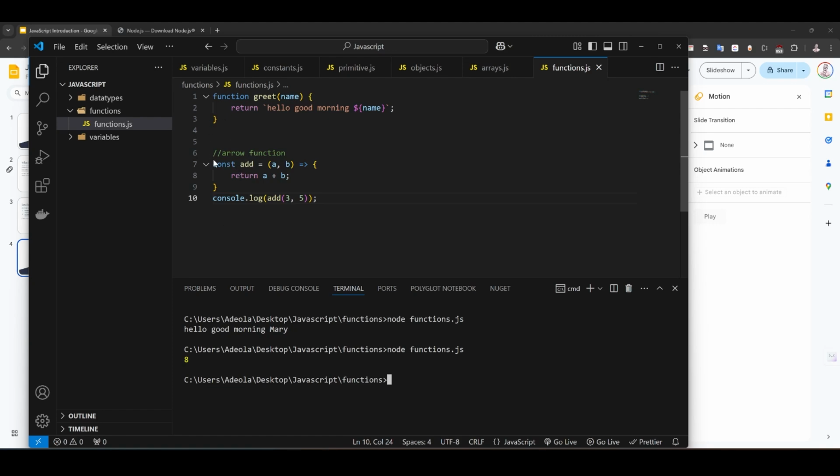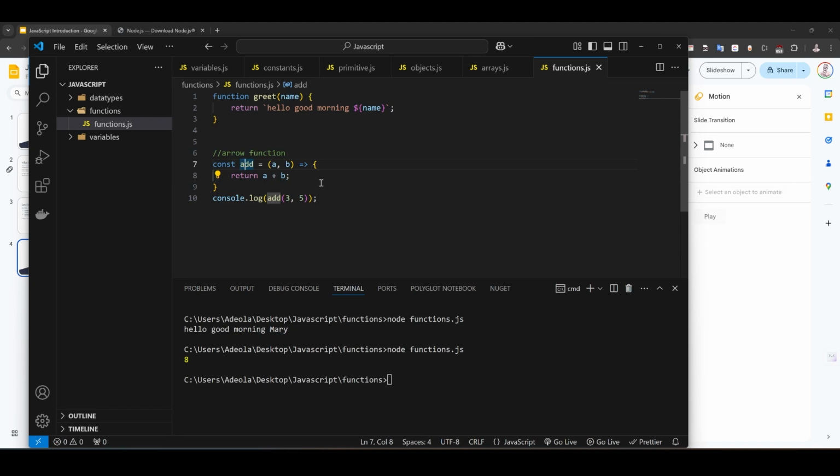You don't have to put the function keyword here, you just use the word const for an arrow function, and you use an arrow instead of having the function keyword, the name, and curly braces. You have const, then the name, then equals to, and after the equals to you put a bracket and put your parameters, then you put an arrow, curly braces, and you return whatever you want to return.